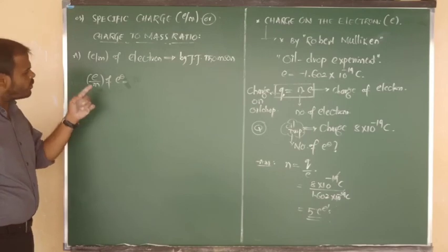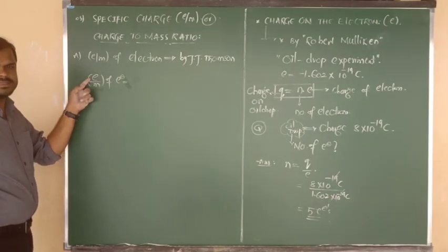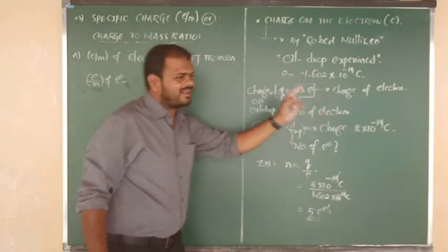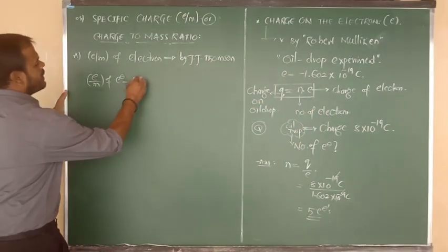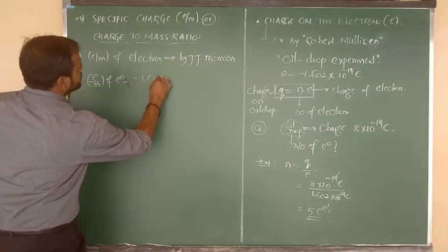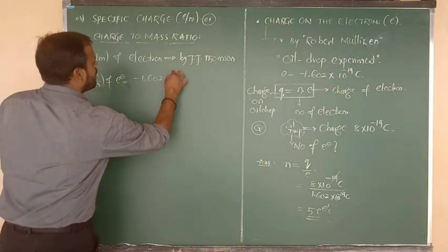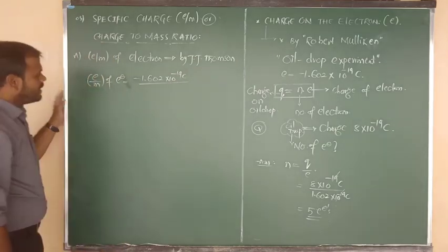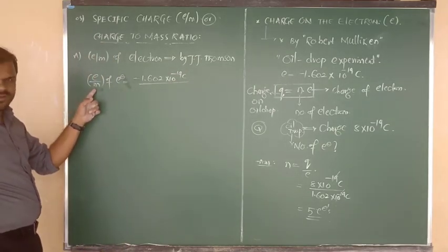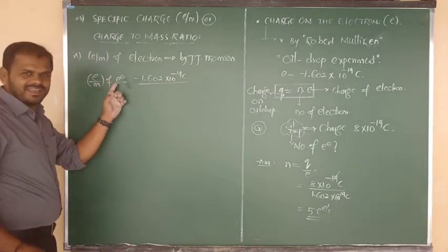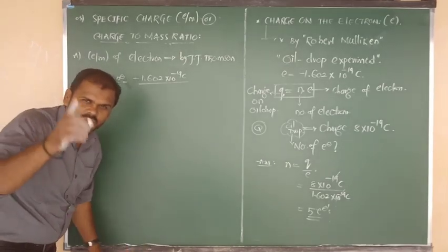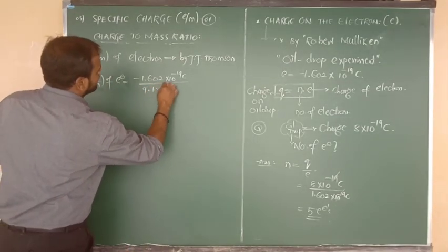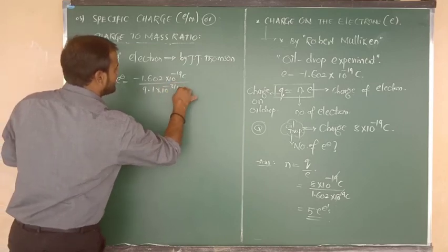On top, e means the charge of the electron. What is the value of the charge of the electron? Already we have the data: minus 1.602 into 10 to the power of minus 19 coulombs, divided by the mass value. What is the mass of the electron? In the last class I told you in kg: 9.1 into 10 to the power of minus 31 kilograms.